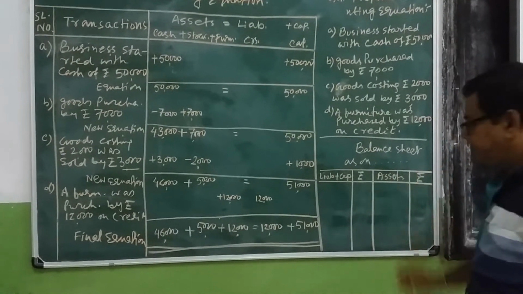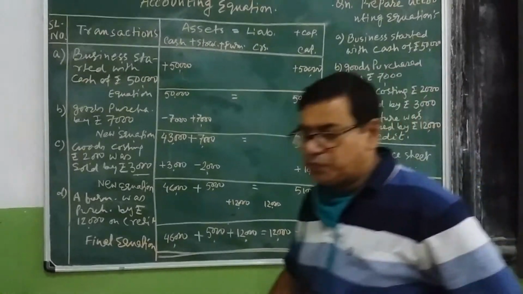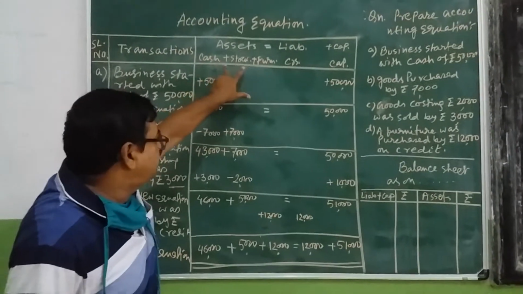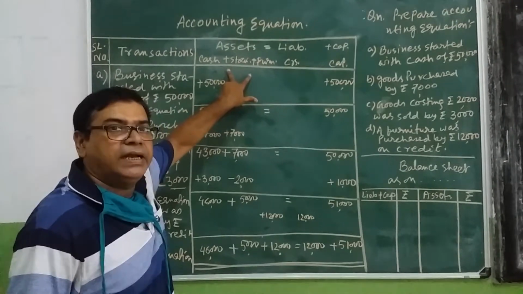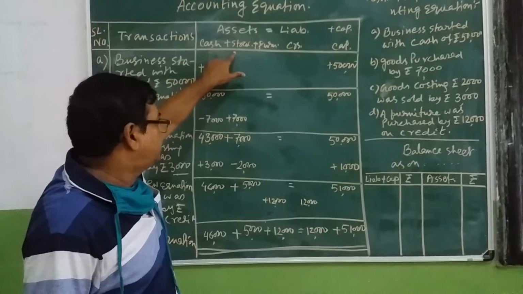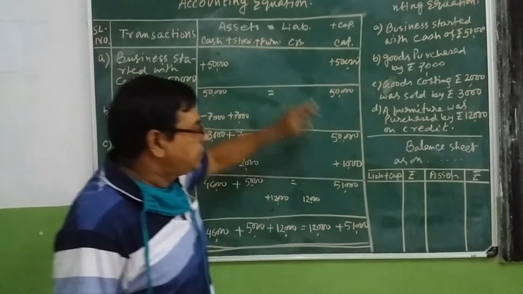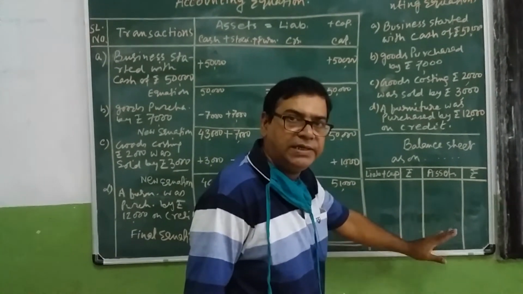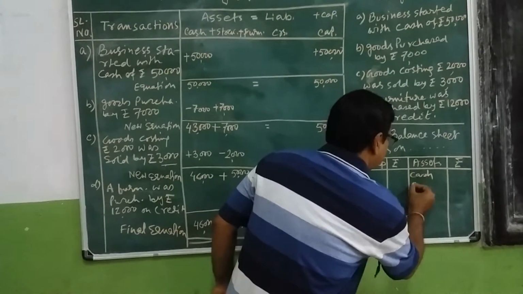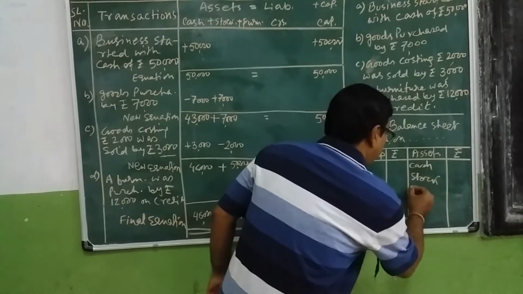Now whatever we have to do in the balance sheet format, how many assets are formed in the question? Cash, stock, furniture. So on the asset side you have to write the names of those assets: cash, stock, furniture.